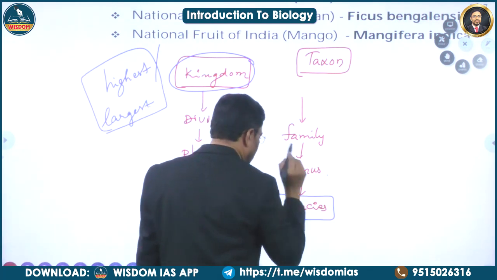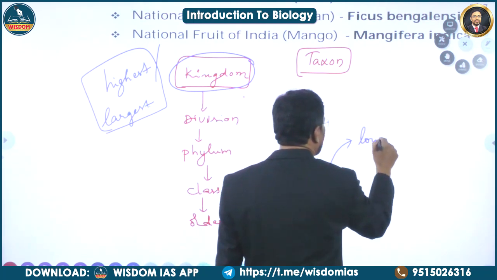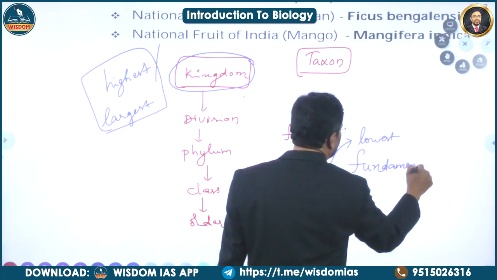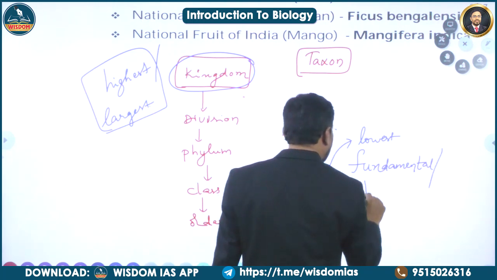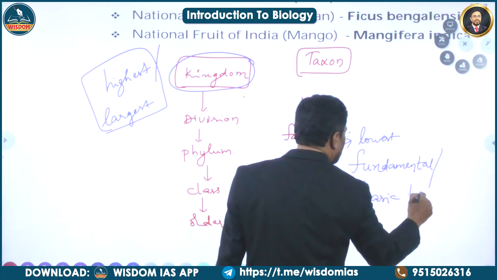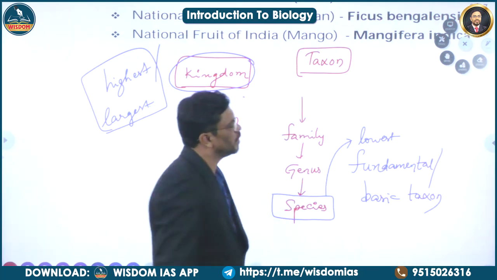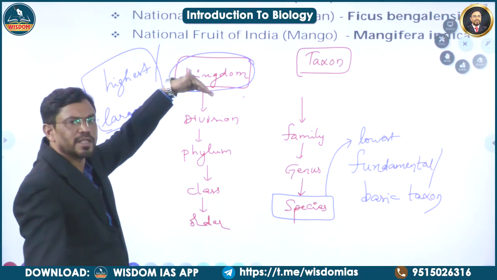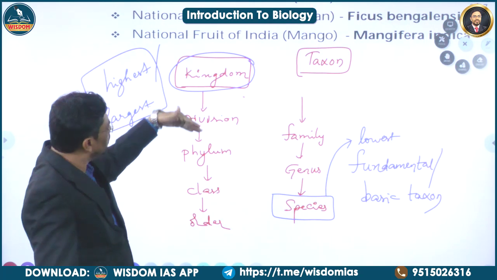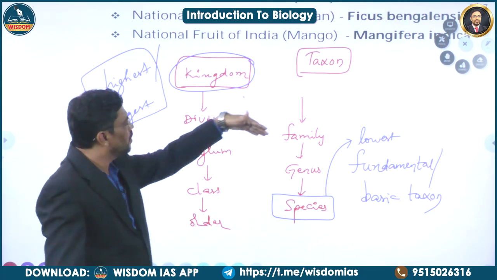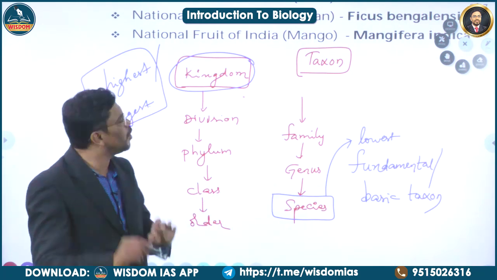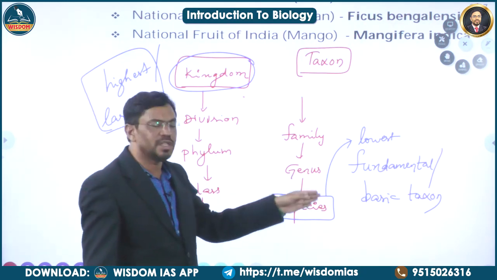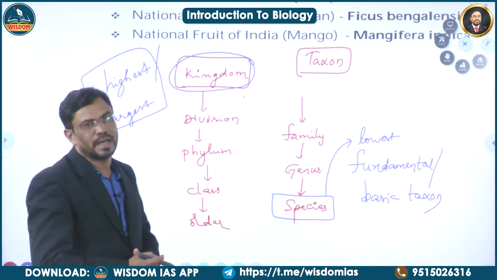And species, it is the lowest taxon or fundamental taxon of classification. Fundamental or basic taxon or basic unit of classification. Here this is the hierarchical position you have to remember. So kingdom is the highest taxon of classification, then division, phylum, class, order, family, genus, species. In exam matter we have to remember kingdom is the highest taxon or largest taxon of classification. Species is the basic or fundamental or lowest taxon of classification.